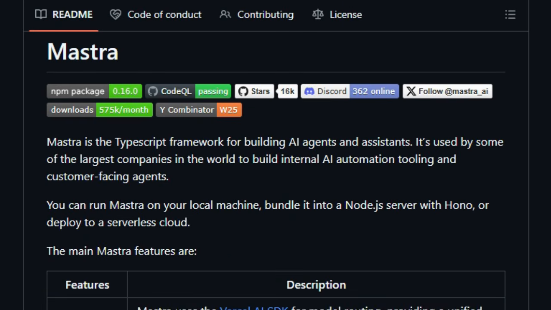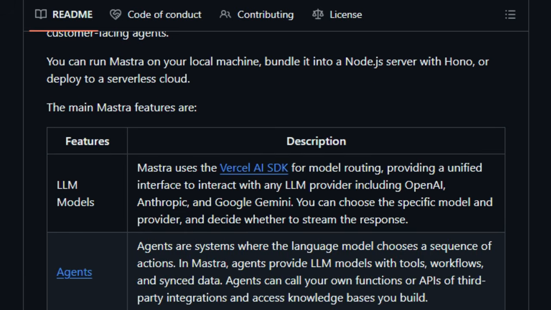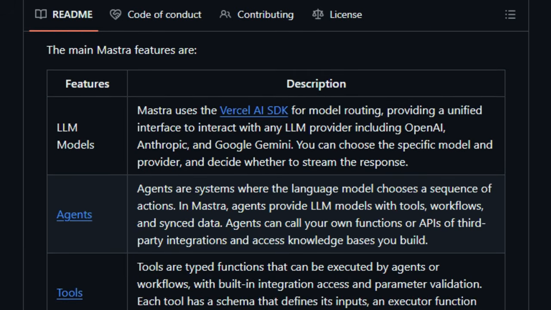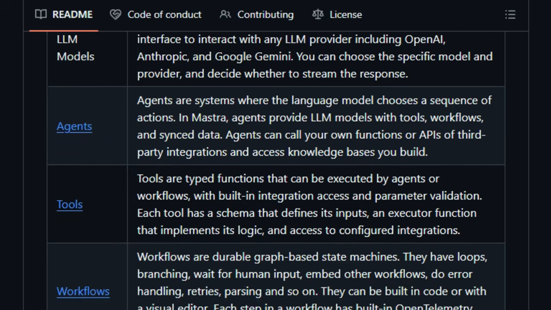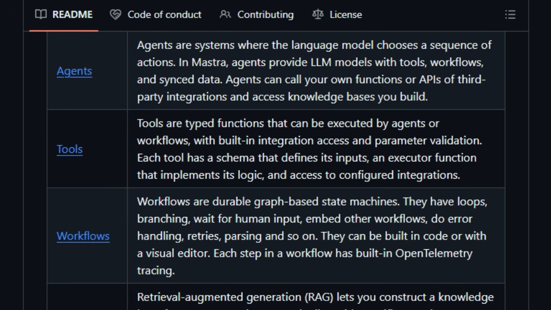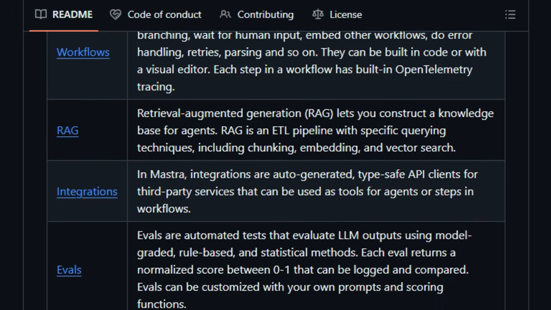One of Mastra's most striking strengths is its unified model routing system. Built on the Vercel AI SDK, it lets you switch effortlessly between providers such as OpenAI, Anthropic, and Google Gemini with just one line change. No struggles with multiple SDKs or rewriting integrations. Then there's its support for agents with tool calling and persistent memory. These agents can carry context across interactions and invoke custom or third-party functions as needed. Whether that's triggering internal logic or querying external APIs, the behavior reflects actual conversation history and functions instead of blind